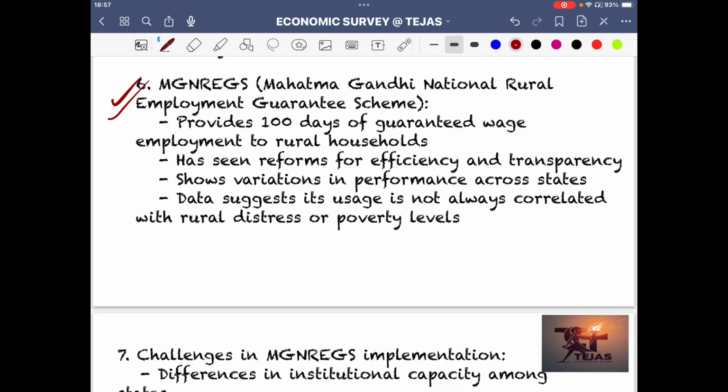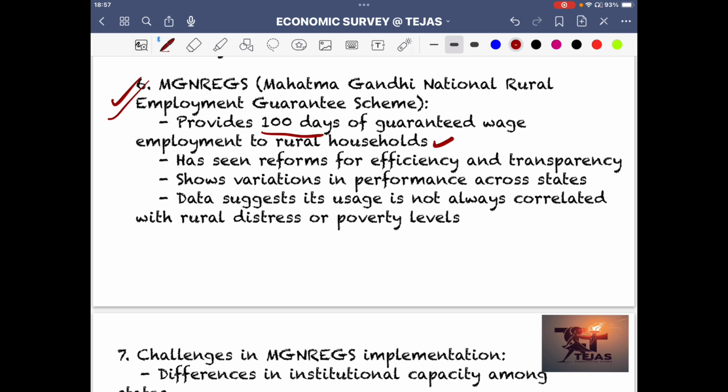MGNREGA specifically is to be talked about. That becomes very important. There can be a specific question on this. There has been a question on MGNREGA. The Mahatma Gandhi National Rural Employment Guarantee Scheme provides 100 days of guaranteed wage employment to rural households. So this is the definition: 100 days guaranteed wage employment to rural households.